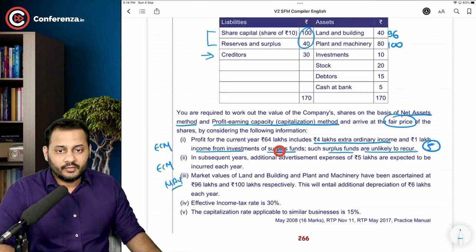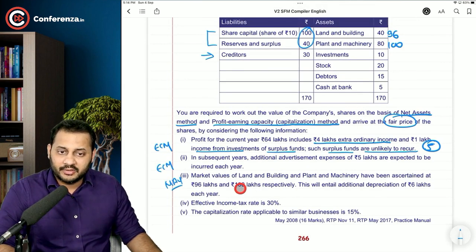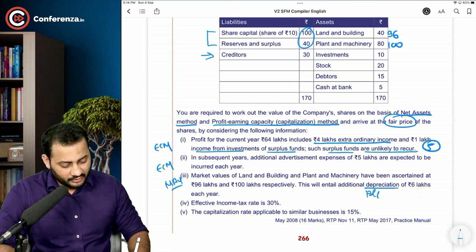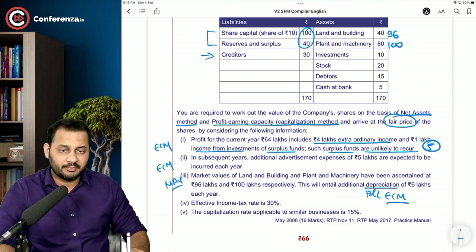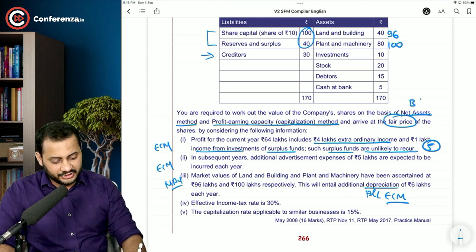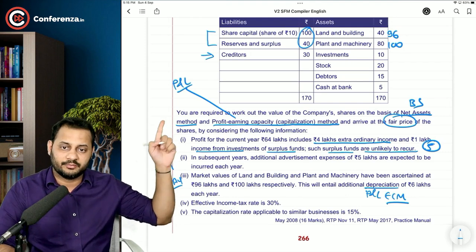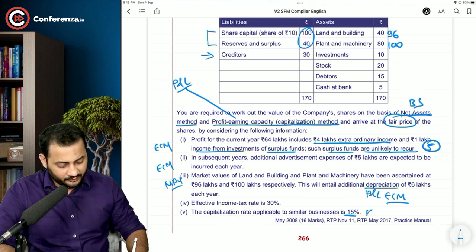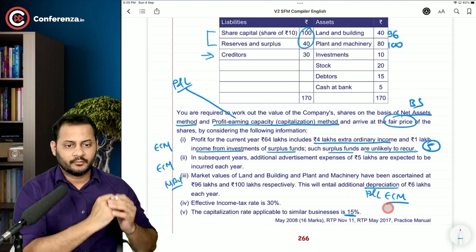Apart from that, because of the new values of land and building and plant and machinery, this will entail additional depreciation of 6 lakhs. Depreciation is a part of the profit and loss account. It will be used under the earnings capitalization method. So net asset value is related to the balance sheet items, and the earnings capitalization method is related to the profit and loss items. Effective income tax rate is 30%. Capitalization rate applicable to similar businesses is 15%. So this is the overall cost of capital.